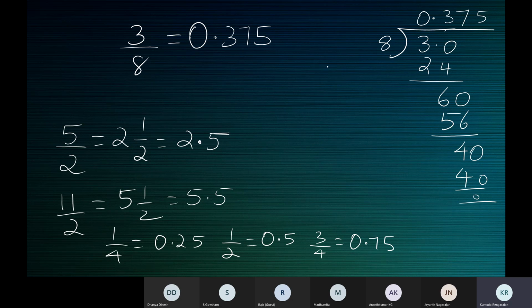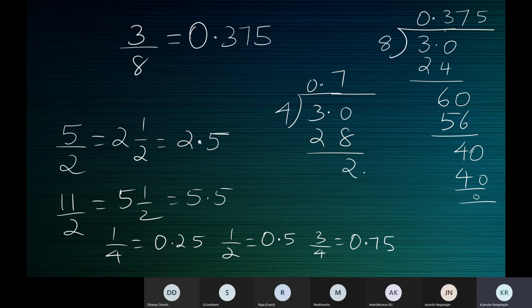See, all this also we get by division. How do you know 3 by 4? 4 7s are 28. 2 is the remainder. You can add a 0. 4 5s are 20. 0 is the remainder. So the quotient is 0.75.